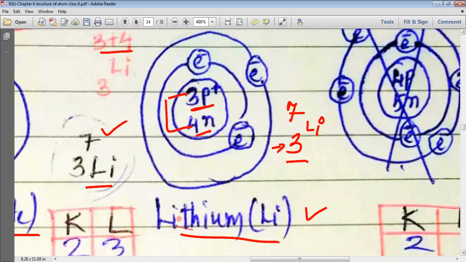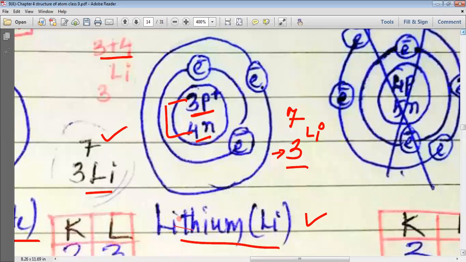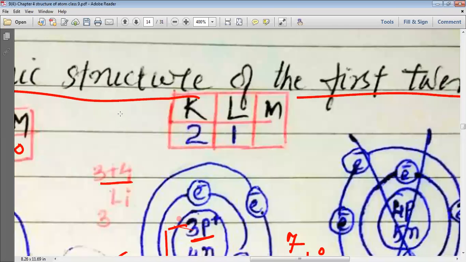So this is how, my dear students, we study the electronic configuration of lithium. For lithium, we write the electronic configuration as 2, 1. In the first shell, it has 2 electrons, comma, 1 in the L shell. So this is how we study lithium.